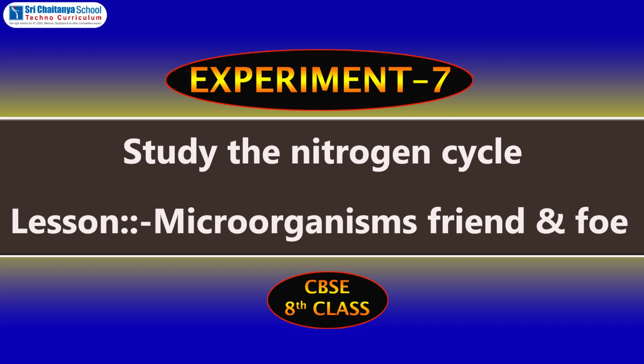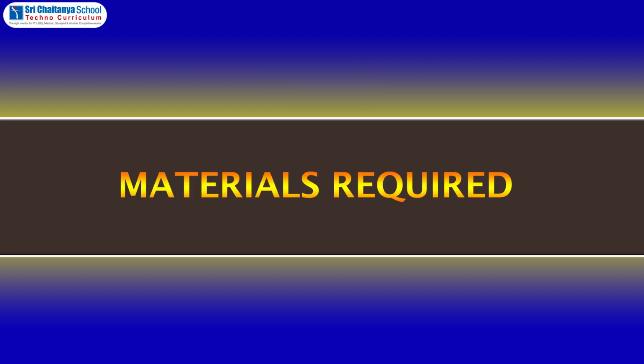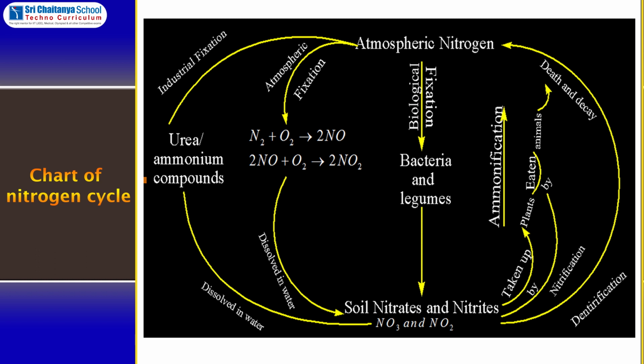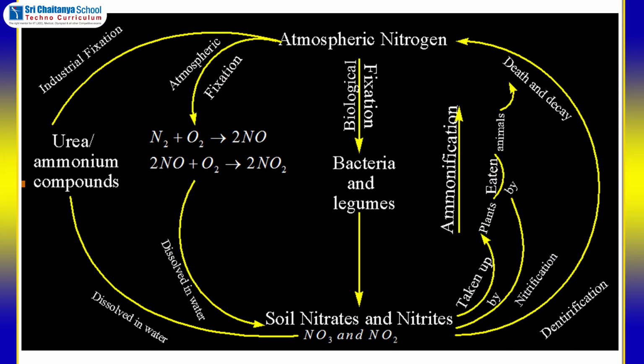Hi children, today we are performing a biology experiment of class 8. Study the nitrogen cycle. Aim: to study the nitrogen cycle. Materials required: chart of nitrogen cycle, notebook, pencil. Method: study the given chart carefully, note down the observations in your notebook.